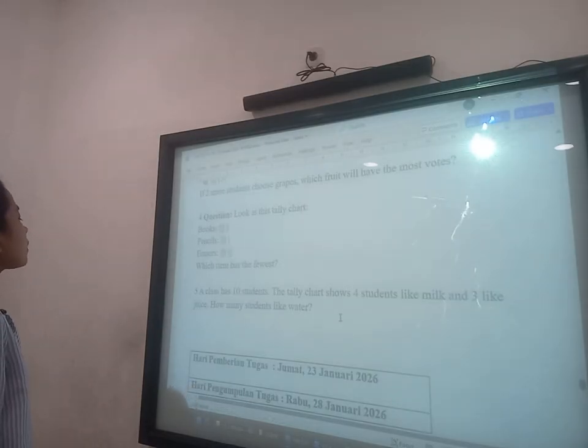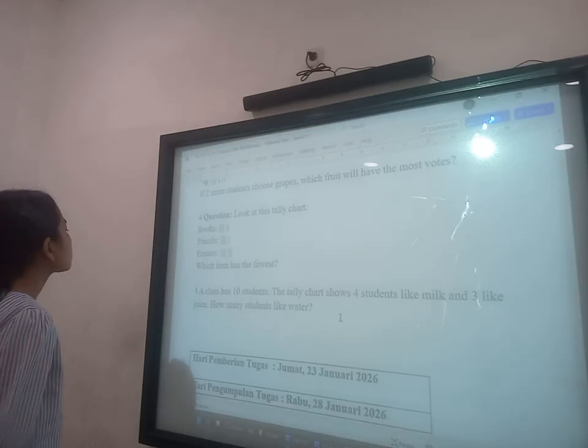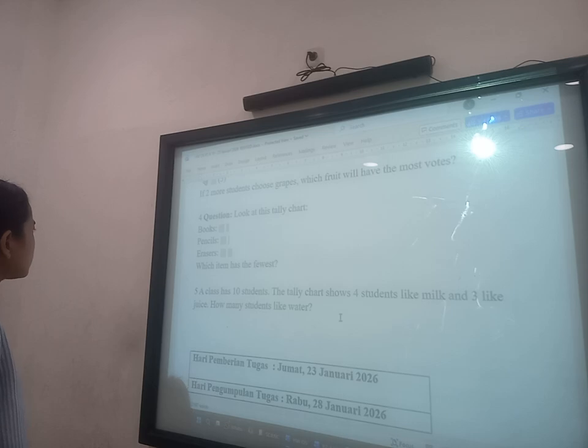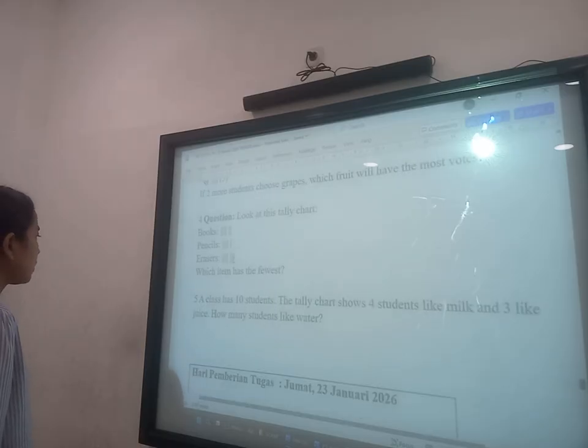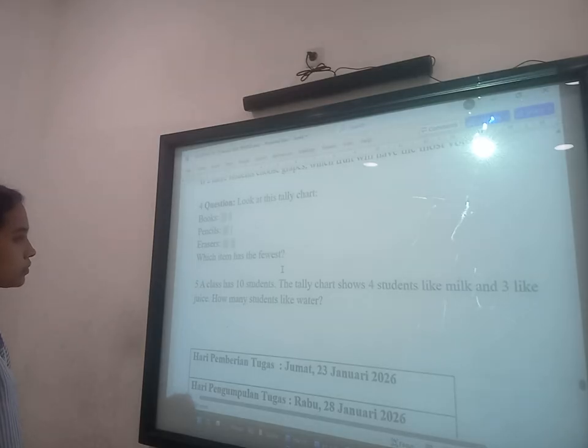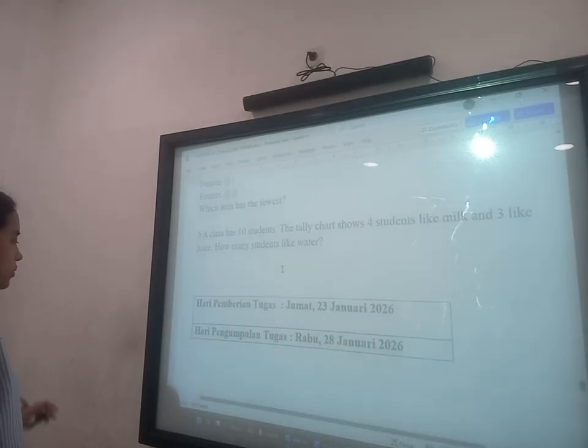Next, number 4. Look at this tally chart. Books 6, pencil 5, eraser 7. Which item has the fewest? Pencils. 5. A class has 10 students. The tally chart shows 4 students like milk and 3 like juice. How many students like water? 3 students like water.